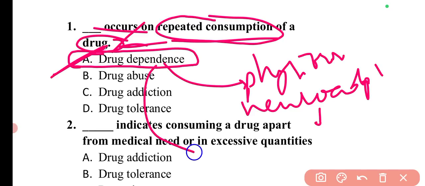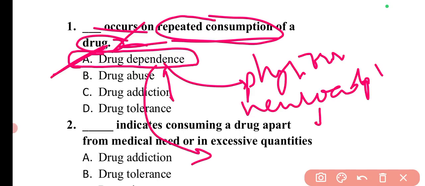Like if drug dependence has developed, and now a person or patient thinks that he should discontinue this drug, and if he suddenly discontinues that drug, then several withdrawal syndromes can be seen.